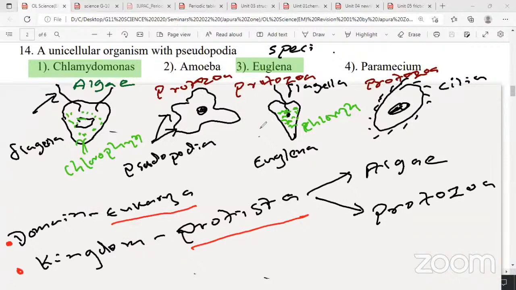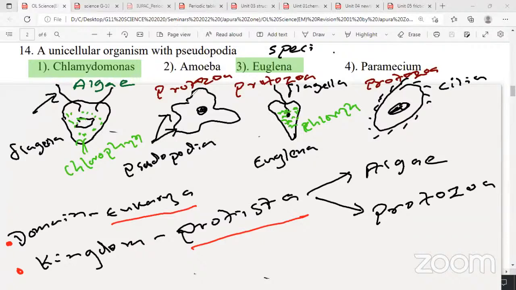Let's move on to the next question now. Those who are still copying down, please raise the hand. If you are done, please lower your hand. So you have to sketch under Chlamydomonas, make a rough sketch, this line diagram, and label the locomotor organelle and write to which group it belongs.